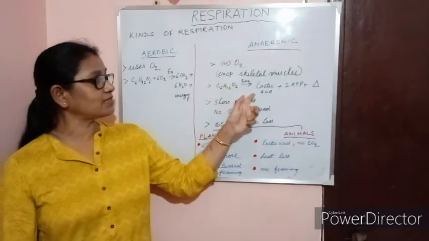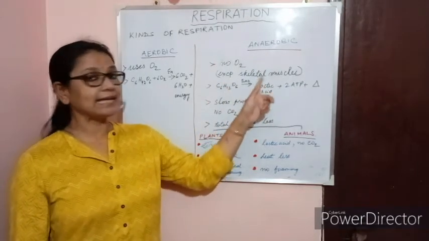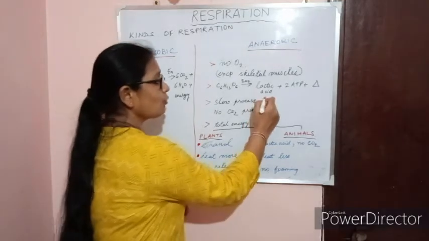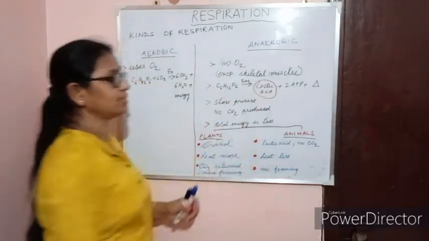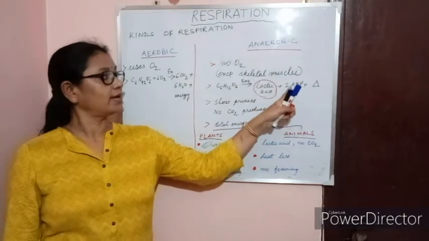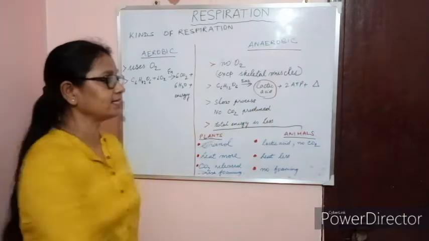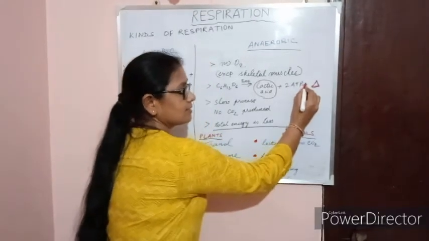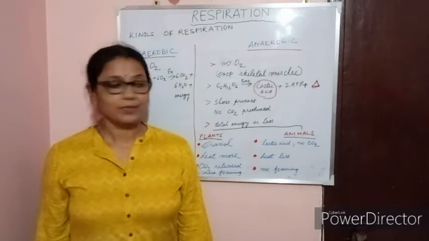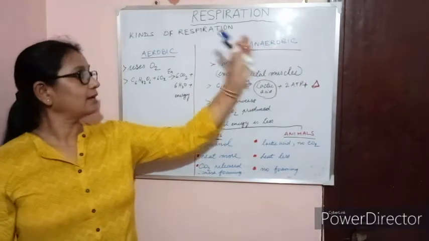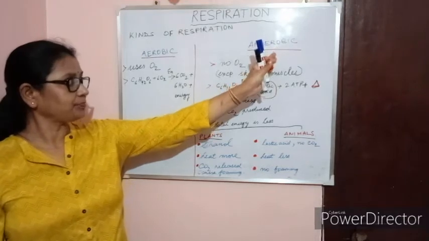In this reaction, you will see lactic acid is being formed. See here, lactic acid. When it happens without oxygen, then the product which is formed is lactic acid, 2 moles of ATP, and this is heat, right? This triangle signature is denoting heat. So this is the end product we get when it is anaerobic respiration, right?